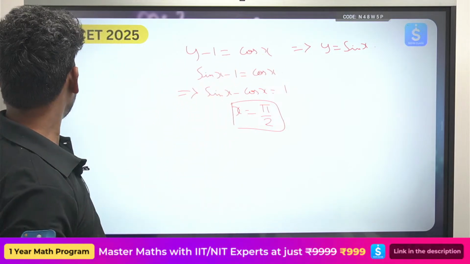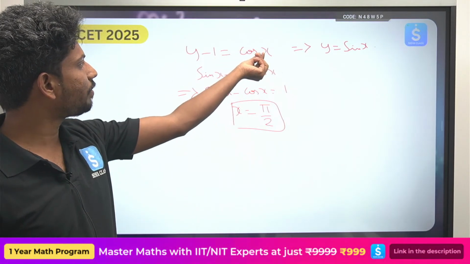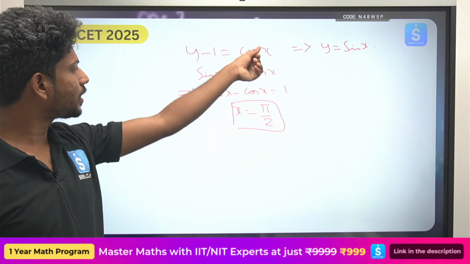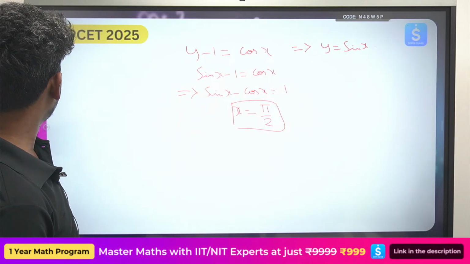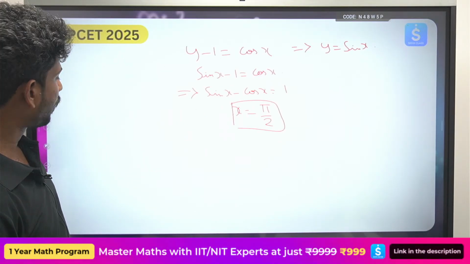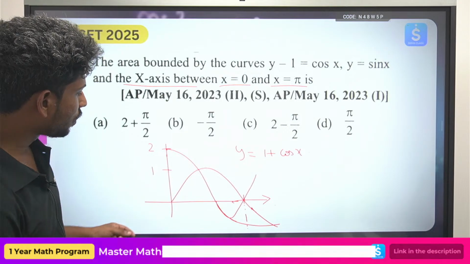This will be nothing but, if you try to see here, cos 90 will be equal to 0 and y is equal to 1. So the graph will be in that way. Accordingly, we have the graph.